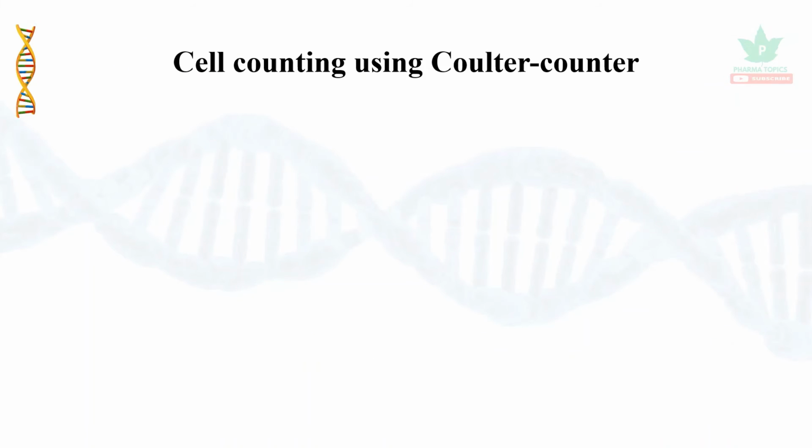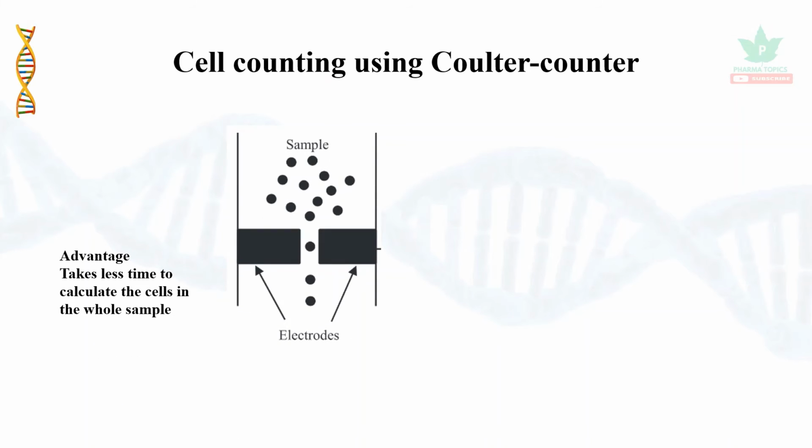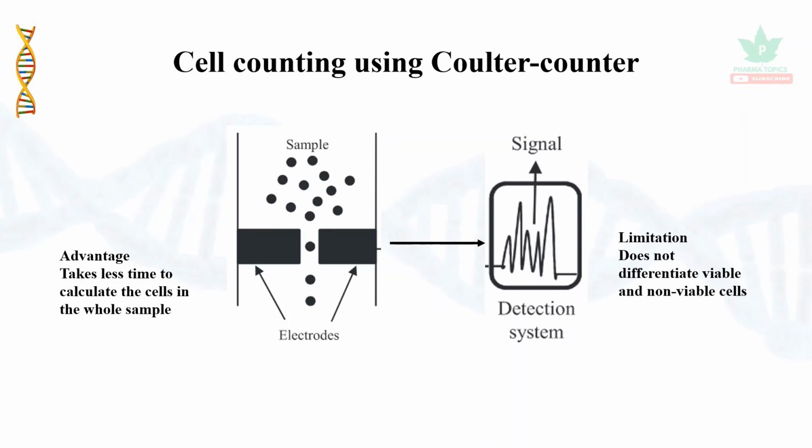Let us see cell counting using a Coulter counter. Here, the cells are passed through a small orifice between electrodes. So, a change in the deflection of current occurs, which is measured. It is advantageous, as it takes less time to count the cells in the whole sample compared to a hemocytometer, and it is detected electronically, but it does not differentiate viable and non-viable cells.